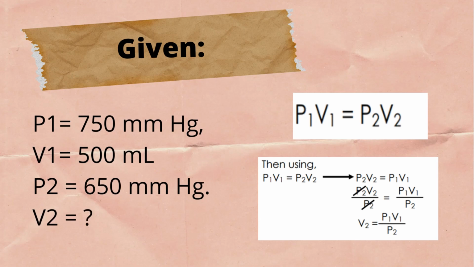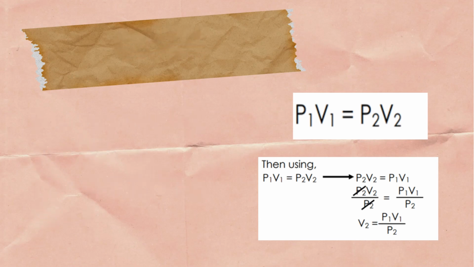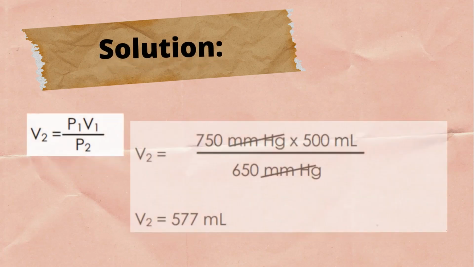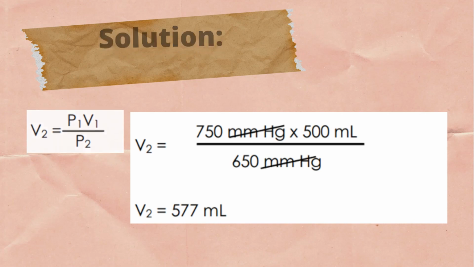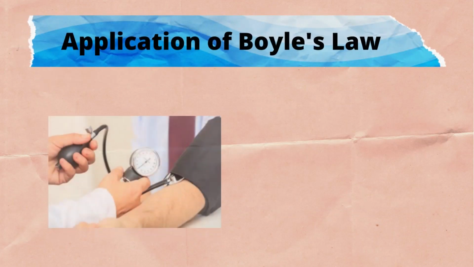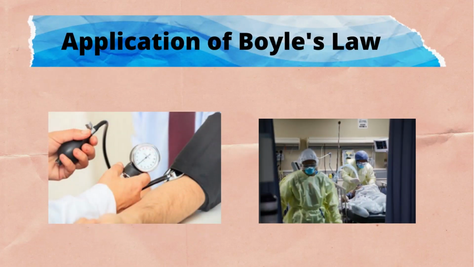Multiply both sides, and the result is that the final volume is equal to initial pressure times initial volume divided by the final pressure. Substituting the given values for initial and final pressure, the final volume is equal to 577 mL.